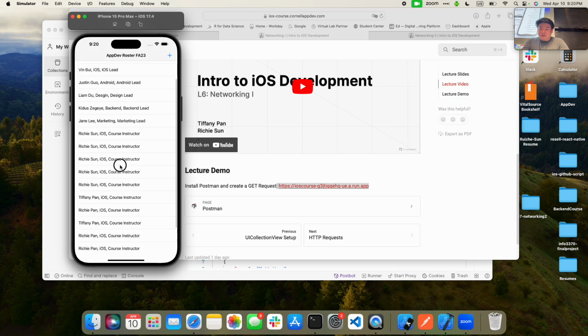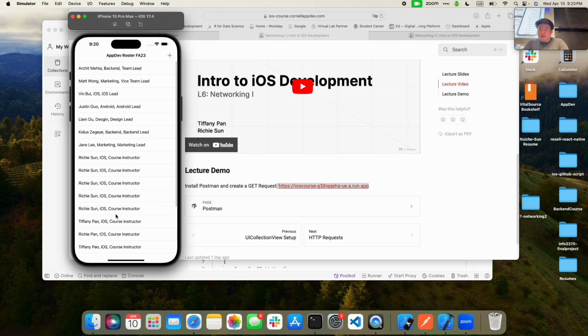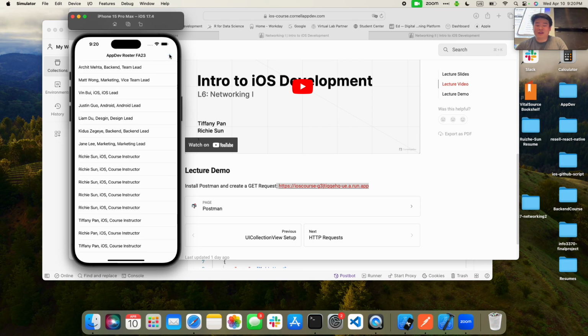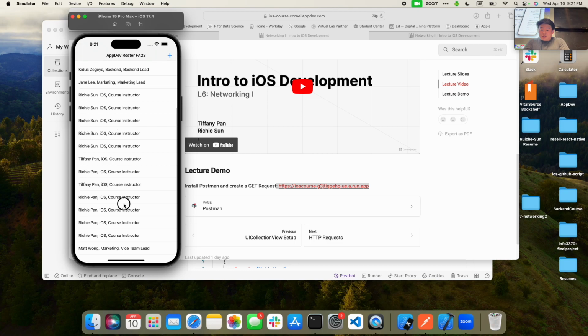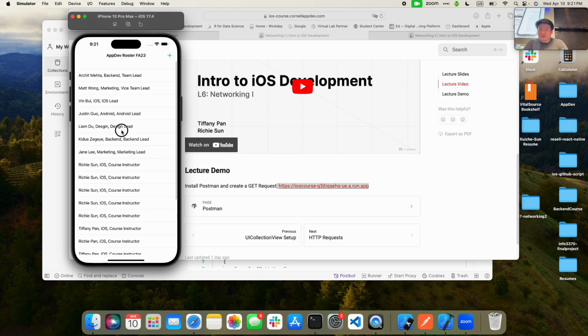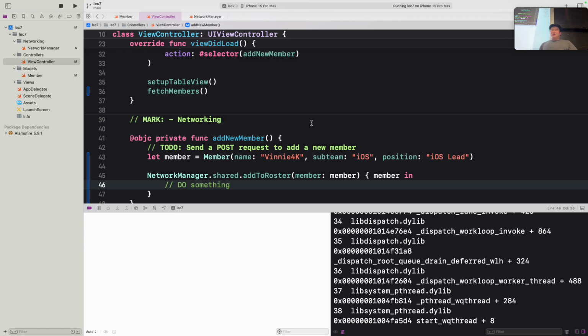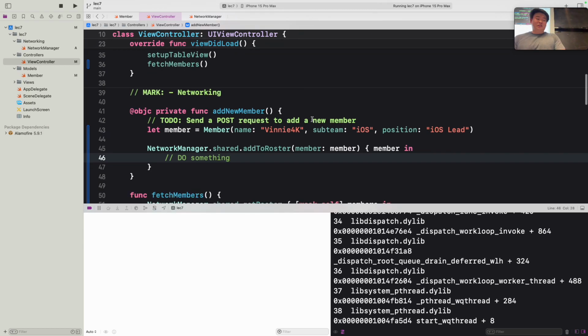Okay, so we have the roster loaded in, and you can see that the Vin that we typed in was not there. This is not the same. This was already there. And if we click the add button, you'll see that it's somehow still not there for some reason. And that is because we have not reloaded the data. So keep in mind, because we are adding something to the roster, we now need to fetch that data again and update it.